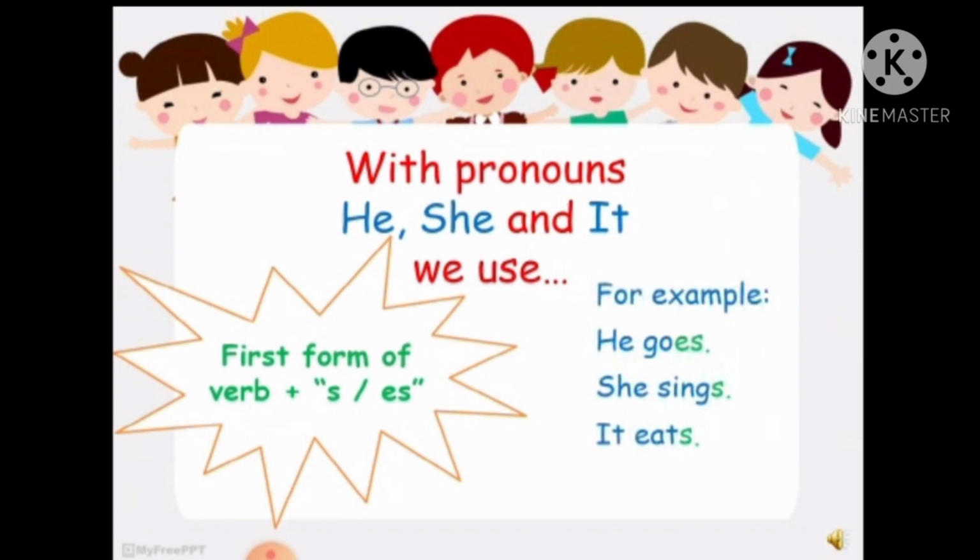Second sentence, she sings, where the main verb is sing and the rule says you have to add s. So with the third person singular, we have to add s, that is she sings. The third one, it eats, where the base form of the verb is eat and I have added s to it. So it becomes it eats. So students, remember, with the third person singular pronouns, you have to add s or es with the first form of the verb. Today we have learned what the simple present tense is and a few rules to form or place the verb in the simple present tense.